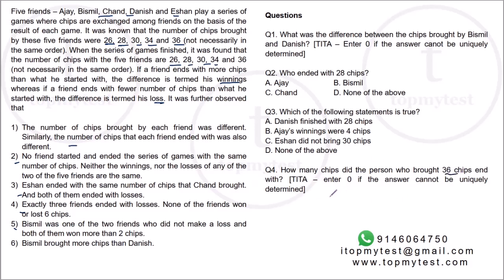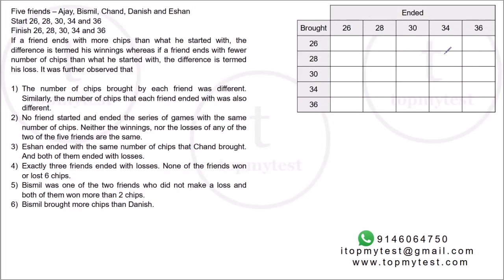So basically you have a set of what you bring and a set of what you end with, and you have to match these two. It's almost like a matrix sort of arrangement, and you have these conditions to fill up the matrix. So I've created this matrix. This is what you brought, this is what you end with, and I will try to fill the person over here.